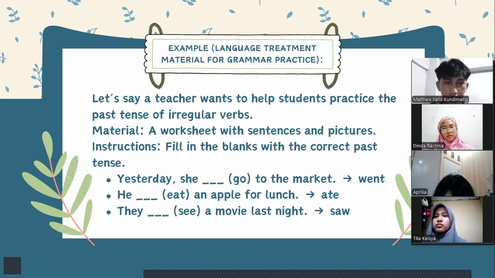Second is he ... and the hint is eat an apple for lunch, and the answer is ate. So he ate an apple for lunch. And the third example is they ... the hint is see a movie last night, and the answer is saw, which is, they saw a movie last night.